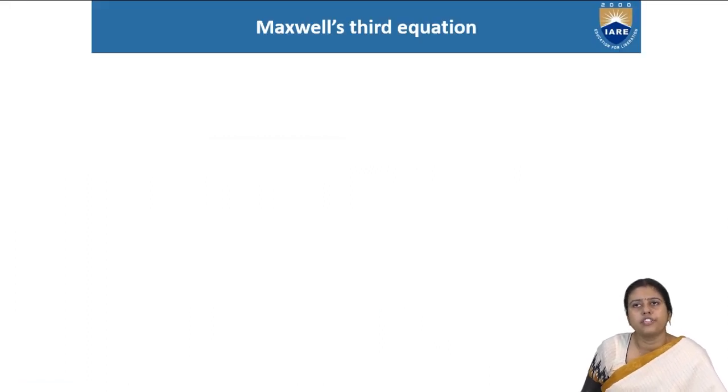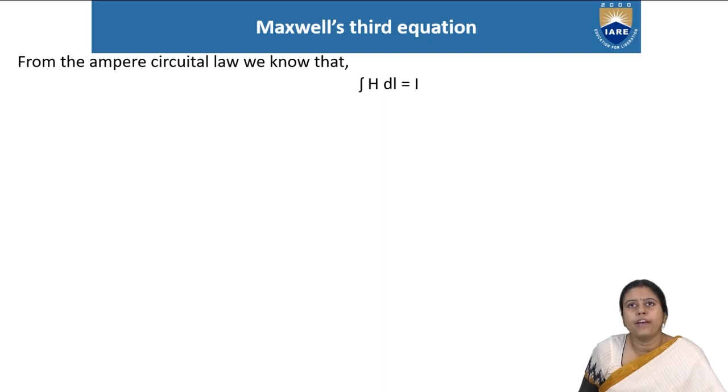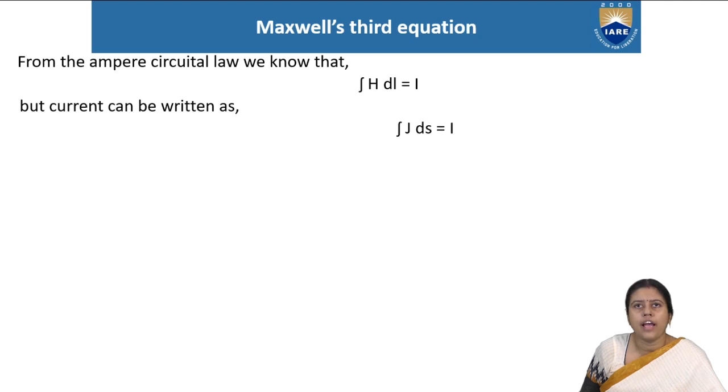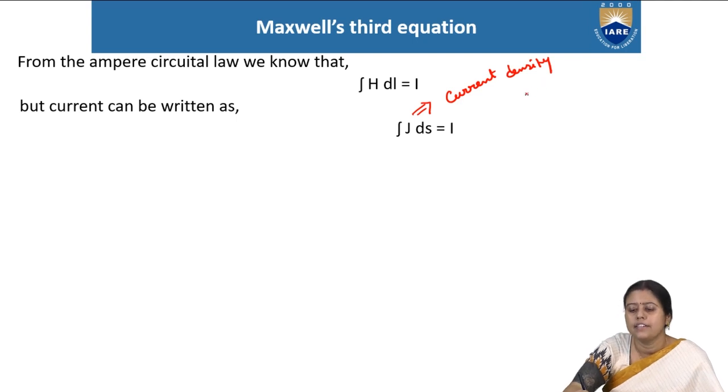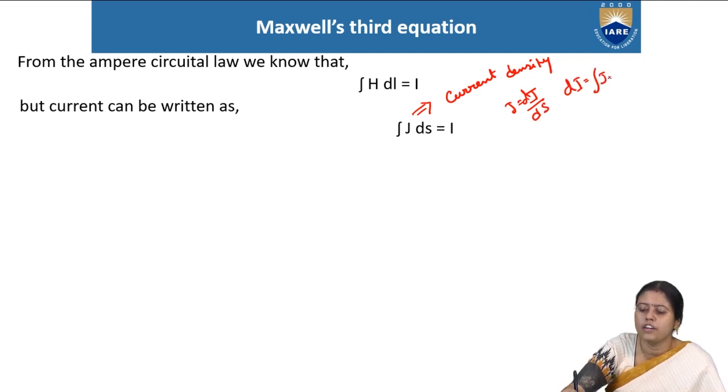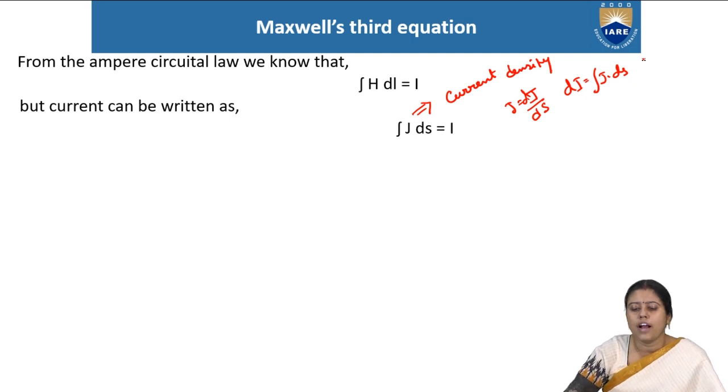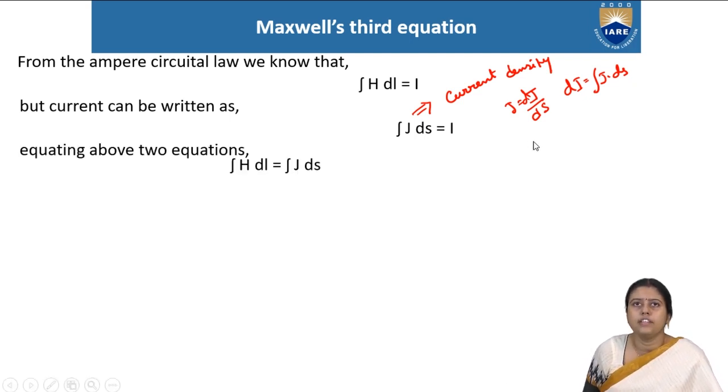So Maxwell's third equation is based on this. From Ampere's circuital law, we know the integration of H dot dl is equal to I, but we also know the integration of J dot ds is equal to I. What is J? J is the current density. What is the meaning of current density? Current density J is equal to dI by dS, so dI is equal to the integration of J dot ds.